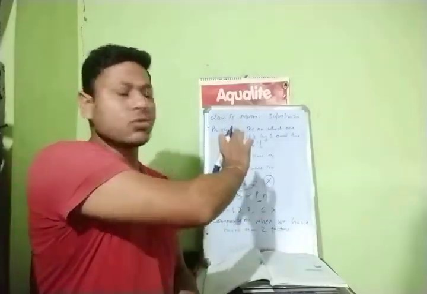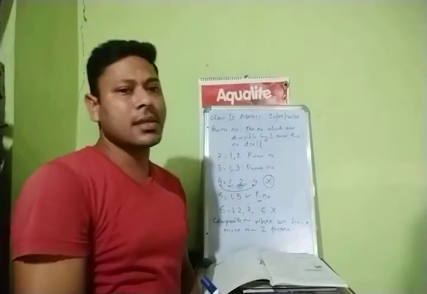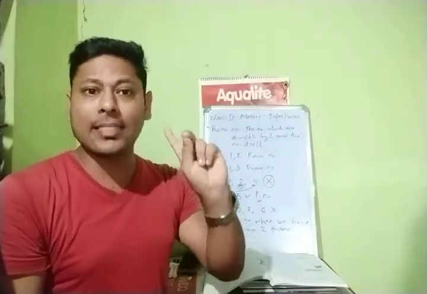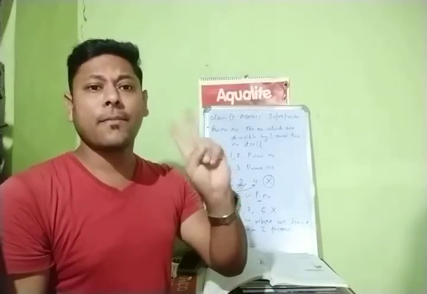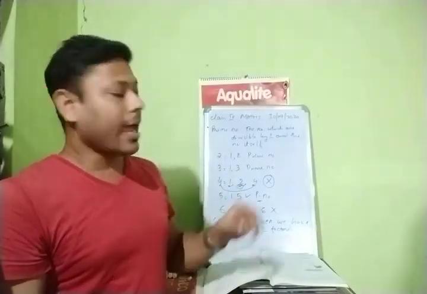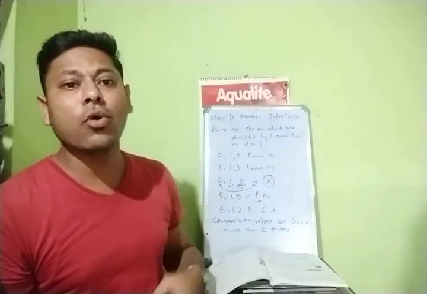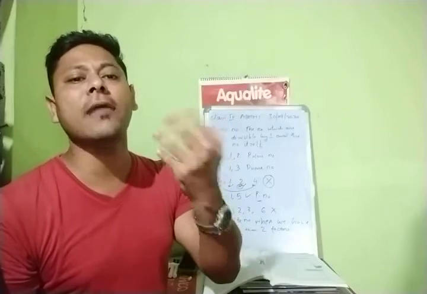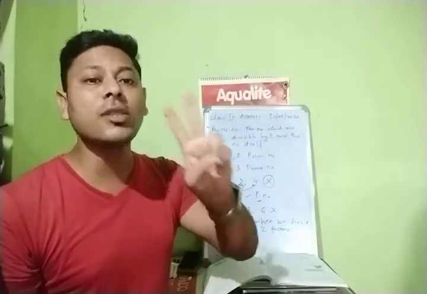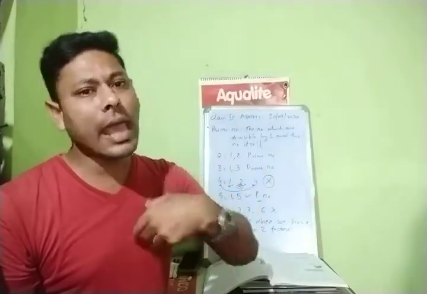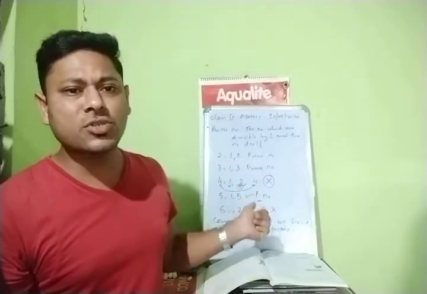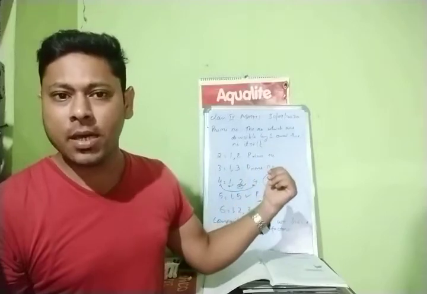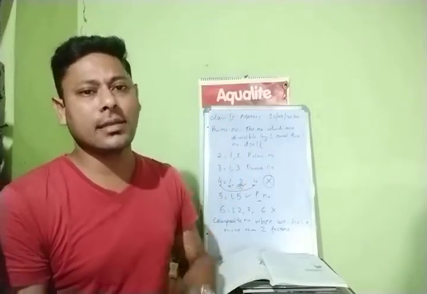Just go through your prime number and composite number. Prime number means there should be only two factors, 1 and the number itself, right? And composite number means what? When we have more than two factors. It can be 3, it can be 4, it can be 5, etc. But it should be more than 2. Any number, no need to worry. Just check whether there are 2 factors or 3 factors. If it is 2 factors, prime number. If it is 3 factors, composite number.